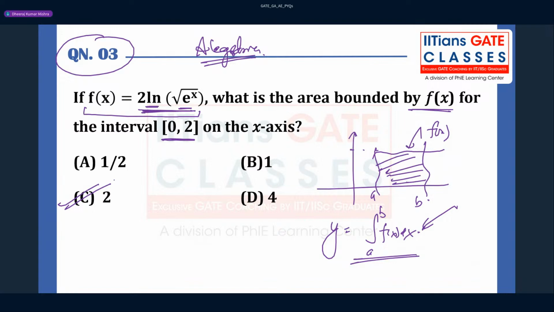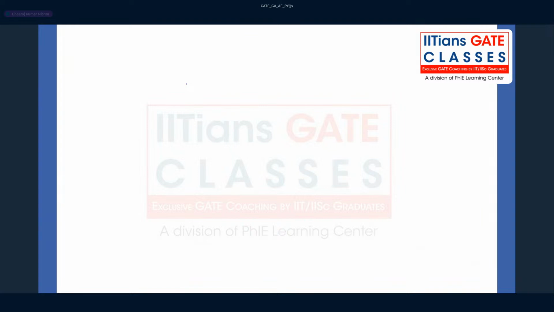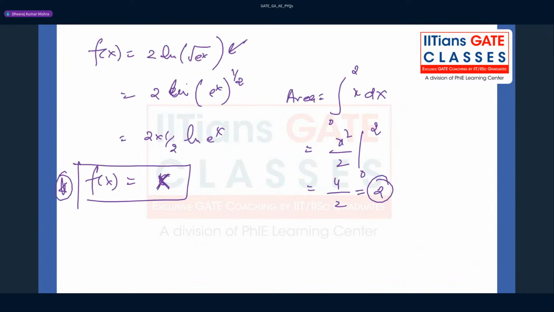I believe this is fine for all. ln is the natural log and exponential, you know, the base is e. So they are enemies. They can cancel everything. And they have given 2 here, so the square root also vanishes. Fine. We'll move to the next question. So I believe this is fine. 2 is the correct answer.